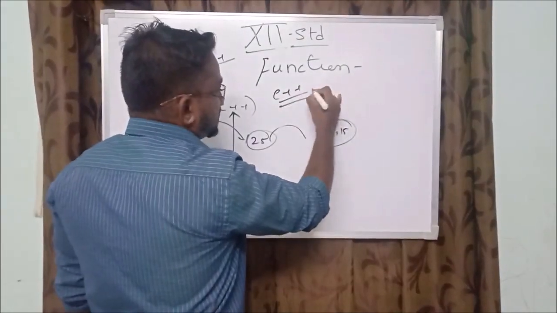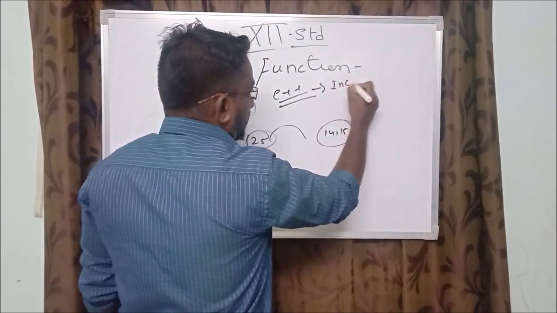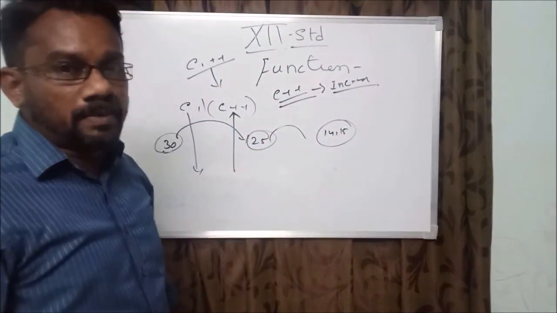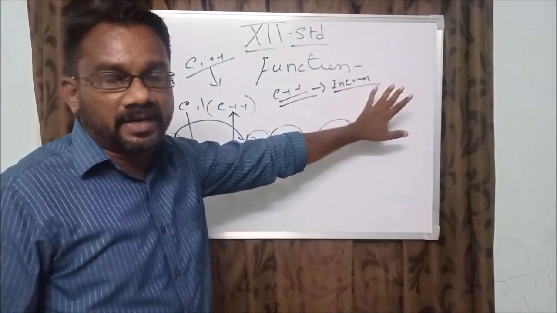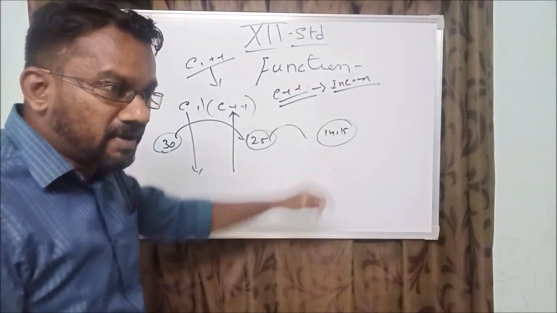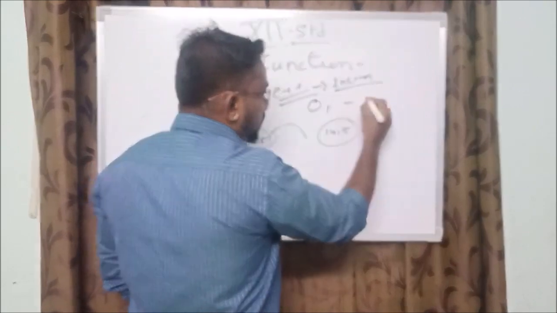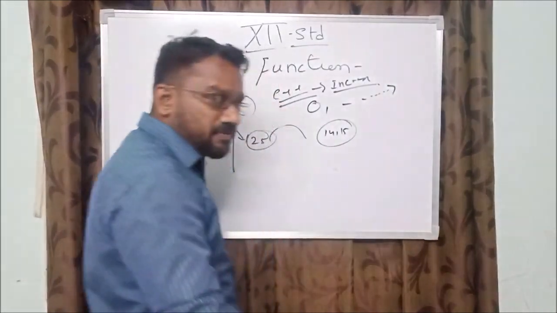C++ is an increment operator. It is an increment operator, not a decrement operator. Whatever value is given, it keeps going on as an incremented value. The starting value must be 0, and it can go up to infinity.